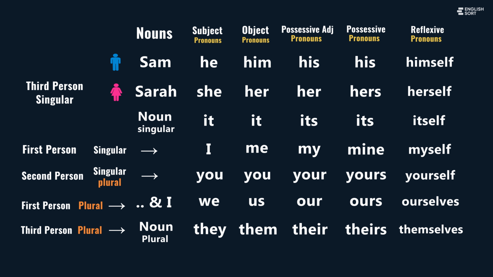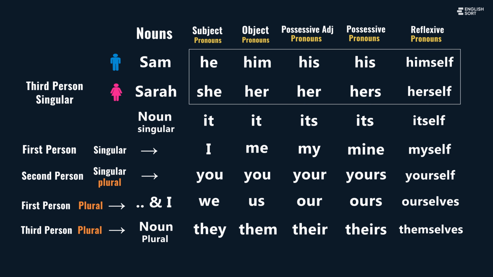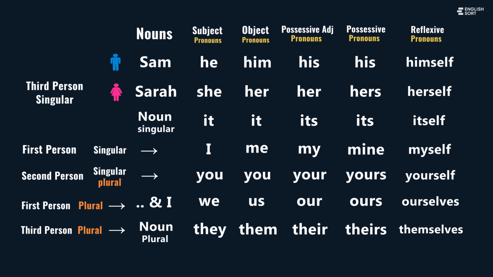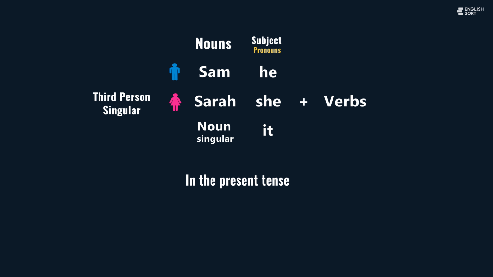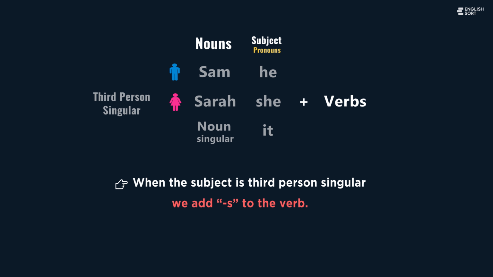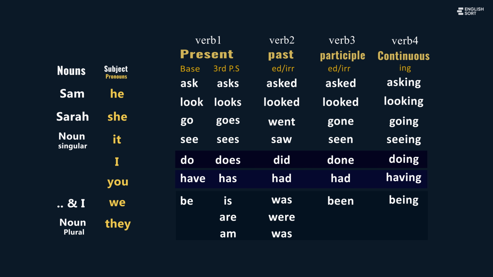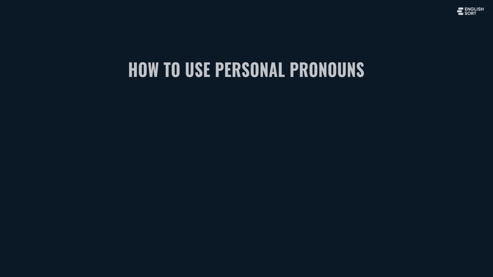Note: English is not a gendered language. Nouns do not change by gender. Only singular pronouns show gender. Now comes an important rule in English: third person singular and verbs in the present tense. When the subject is third person singular, he, she, it, or any singular noun, we add s to the verb. This small change is very important. We will learn this in detail in Lesson 2.